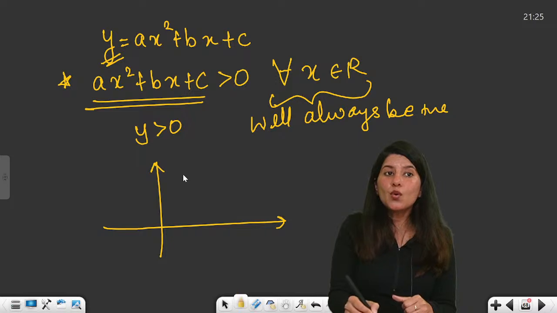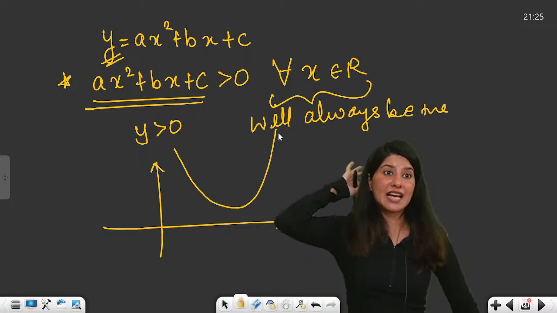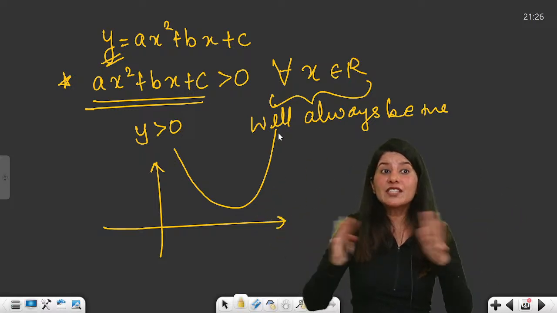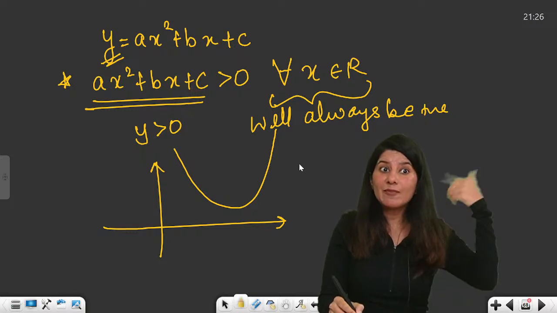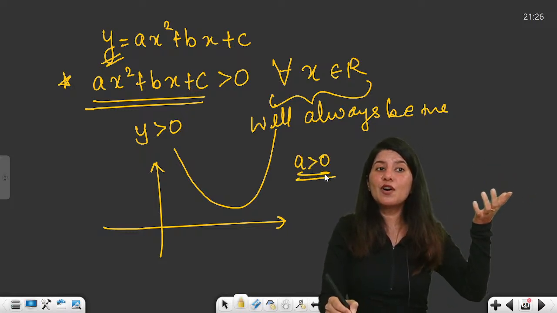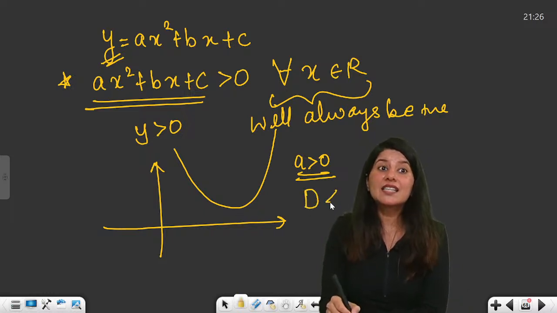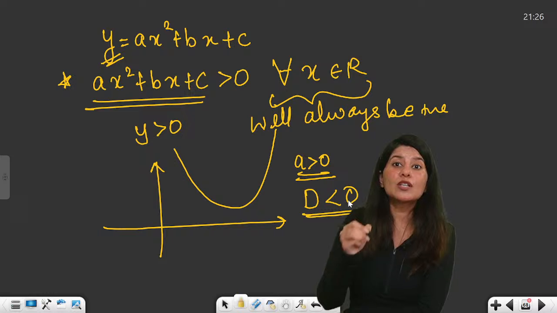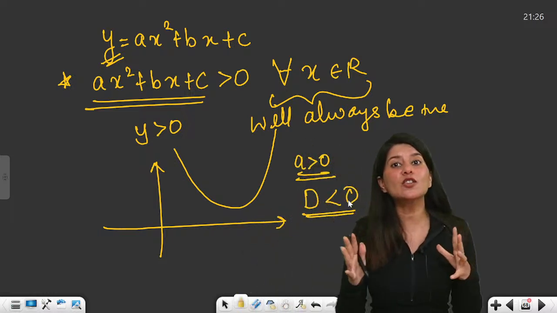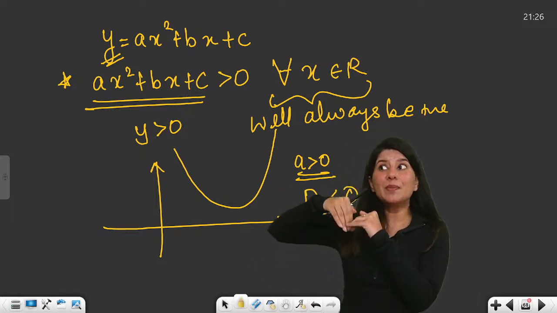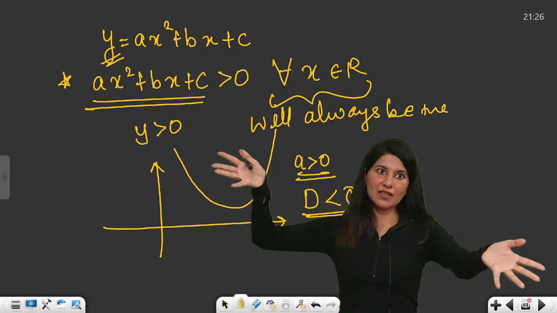And yes, this can only happen when the graph stays strictly above the x-axis. And when my graph stays above the x-axis, that means it is an upward facing parabola. First of all, this is my condition, by the way: a greater than 0, and D should be less than 0, because I want imaginary roots, because I know for imaginary roots my parabola will be floating in the air above the x-axis, right?